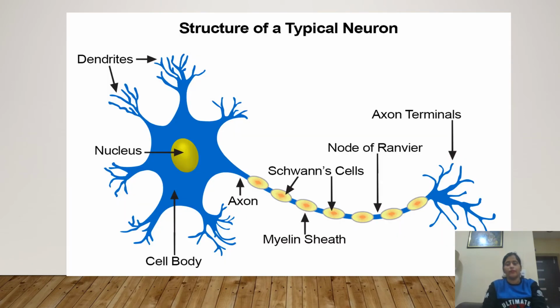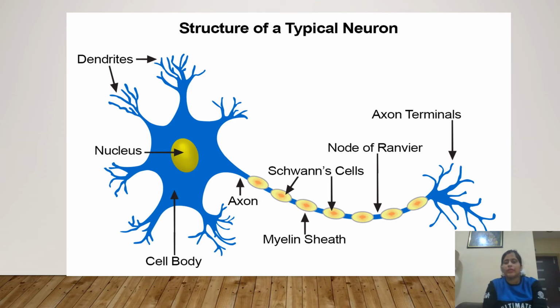Then we have nerve. Now, a nerve is an enclosed cable-like bundle of fibers, and a nerve is typically made up of neurons. Here we can see the structure of a typical neuron. A neuron has a nucleus, a cell body, dendrites, an axon, Schwann cells, myelin sheaths, nodes of Ranvier, and axon terminals.